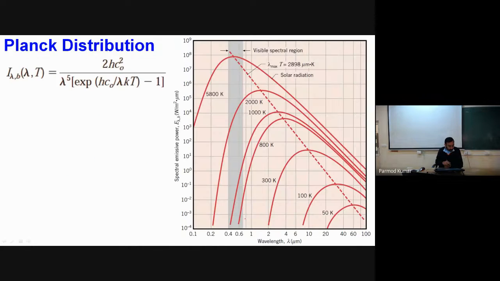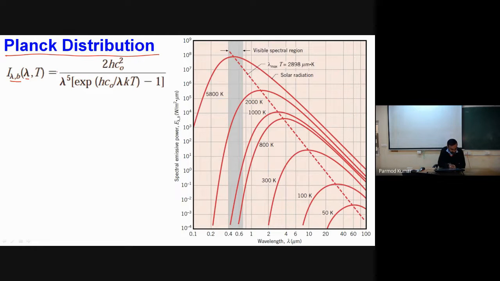For that, Planck has proposed a distribution of intensity which is applicable only for a black body. That's why we have written I lambda,b here, and this is a function of lambda, only spectral variation, because a black body is a diffuse emitter and we don't have directional dependence, and it is also a function of the surface temperature.